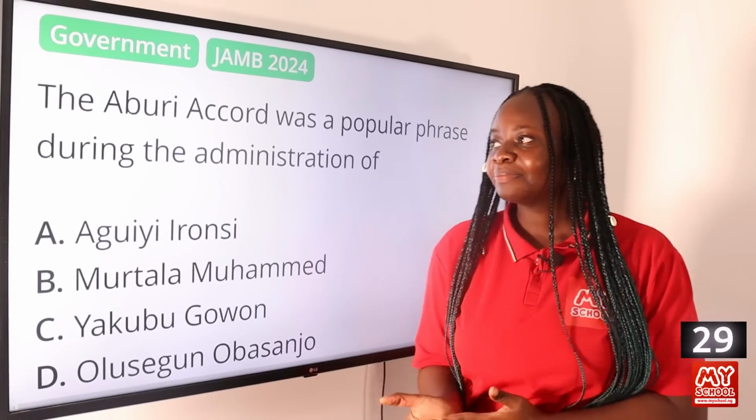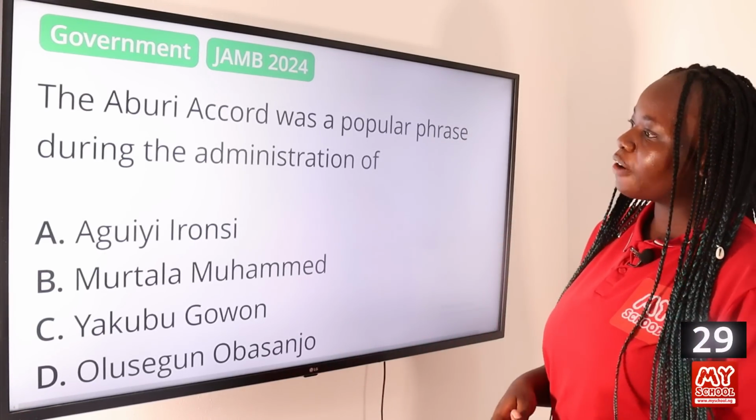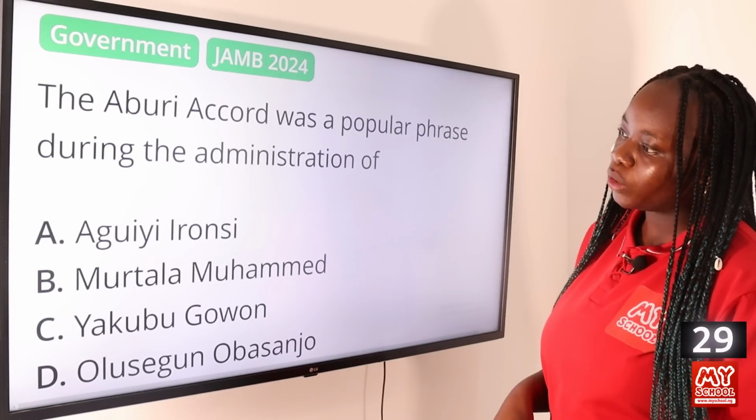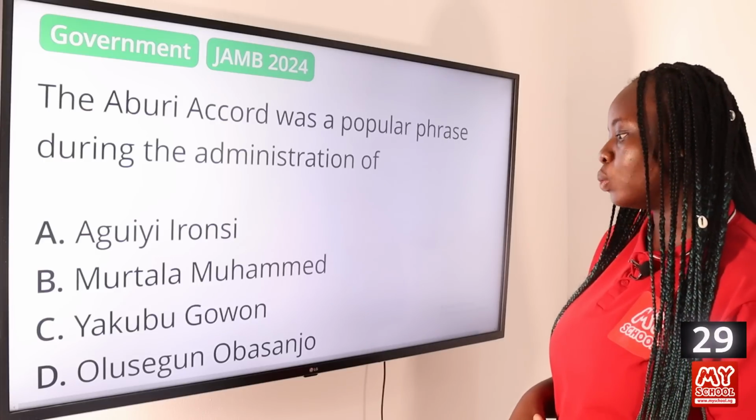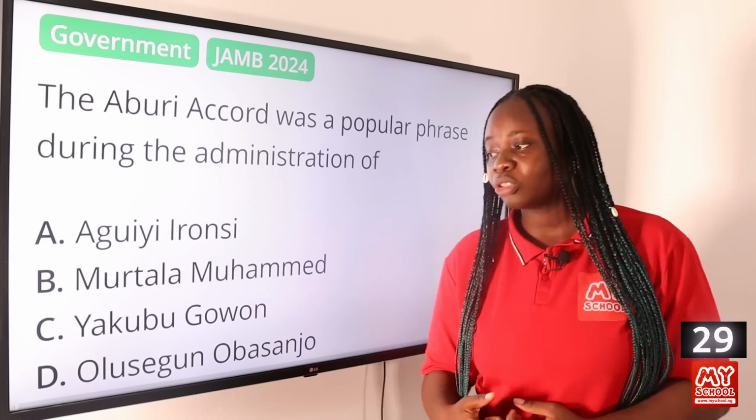Question 29. The Aburi Accord was a popular phrase during the administration of A. Aguiyi Ironsi, B. Murtala Mohammed, C. Yakubu Gowon, and D. Olusegun Obasanjo. The answer to this question is option C.